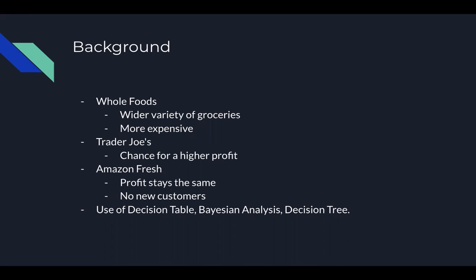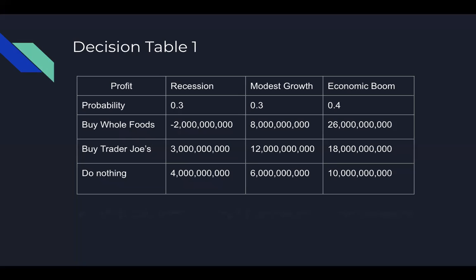The decision to do nothing is not the right direction unless we're in a recession because it would not increase the profit or bring in new customers looking for a wider variety of groceries. All three of the options need to be viewed in an in-depth analysis using decision tables, the Bayesian analysis, and decision trees to find the correct option. This will allow us to see the possible consequences, including chance event outcomes, resource cost, and utility. And that concludes my part, and I will be passing it to Colin Merkman, who is going to be explaining the decision tables.